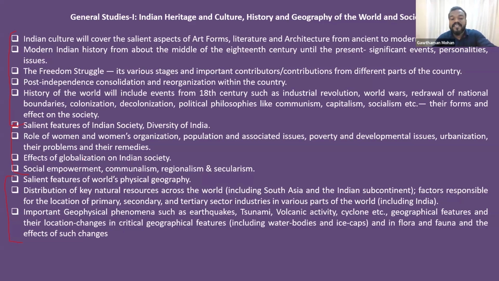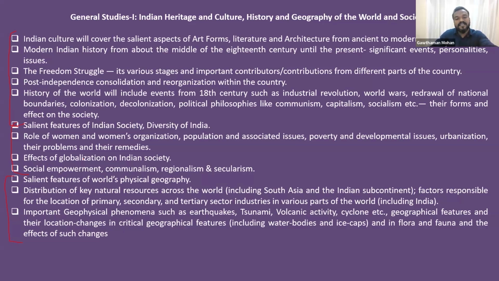Then the features of Indian society and diversity in India. We always say unity in diversity. We are a diverse country. So what is that diversity? We should have an idea. We are diverse in our ideologies. We are diverse in our religious beliefs. We are diverse in our dressing style.